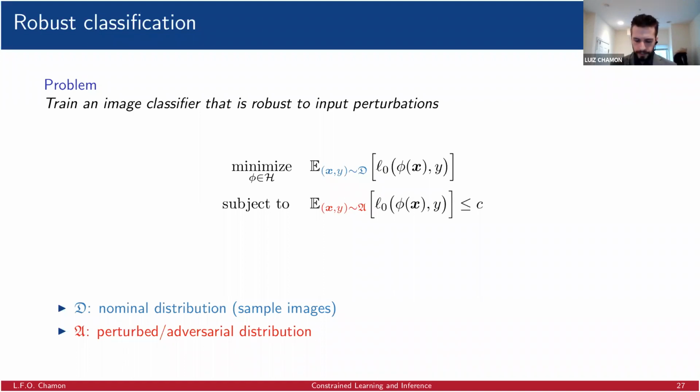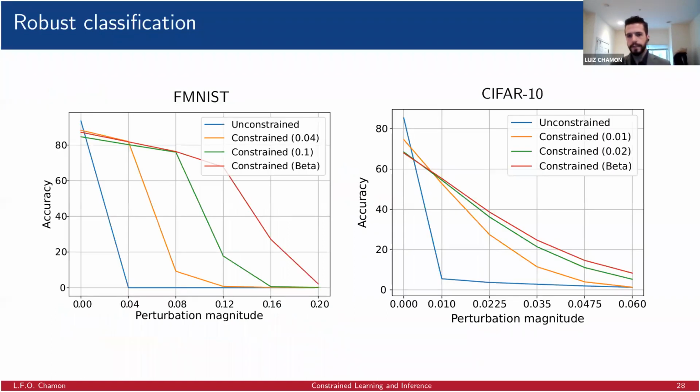And if we do that, we get classifiers whose degradation, let's say, with perturbation is much smoother, and they are able to essentially trade off the performance at the nominal distribution at 0, no perturbation, with the performance at higher levels of perturbation.